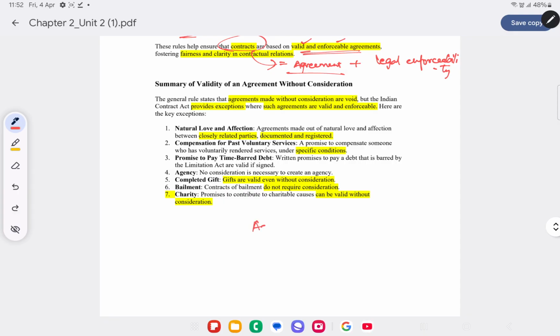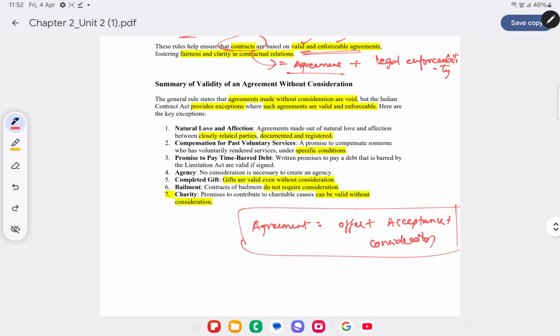Generally, an agreement is nothing but an offer, a proposal, plus acceptance. There has to be an offer, there has to be a person who is to accept the same, for consideration. Only then it's said to be a valid agreement. So there has to be an element of consideration. But in certain cases, agreements are valid even without consideration. Now there are 7 such cases. One is natural love and affection. If the agreement arises out of natural love and affection, then in that case it's said to be valid even without consideration, provided it's documented and registered.